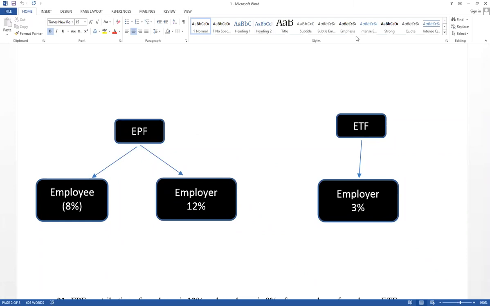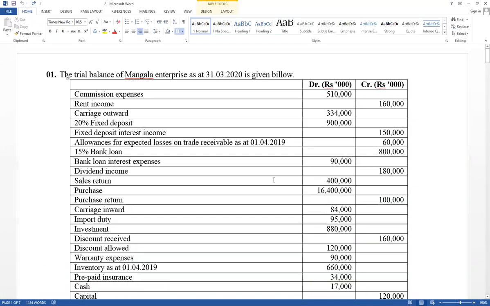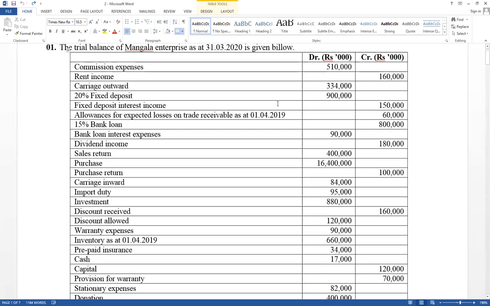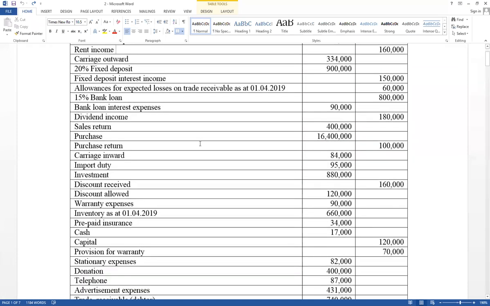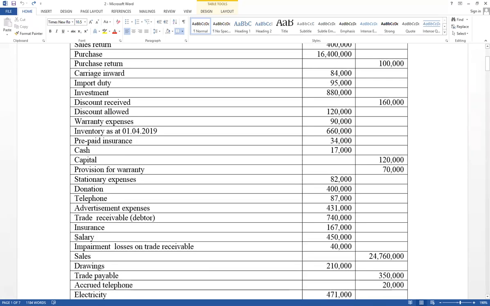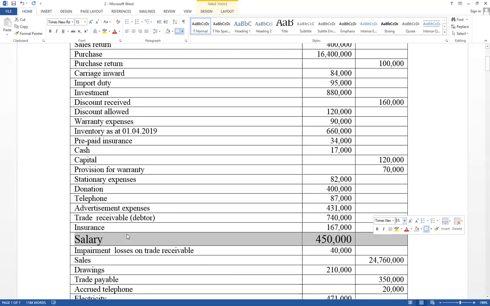Right, think about this example. It has been given like this. This is the trial balance. Today I am not going to discuss how to prepare the income statement or the financial statements. I am only going to discuss how to make the EPF and ETF adjustment. Right, think about this one. This is the trial balance, and on the debit side, salary is available. Think about all business organizations: employees are available. Therefore, salary should be paid. Think about this part, very important.